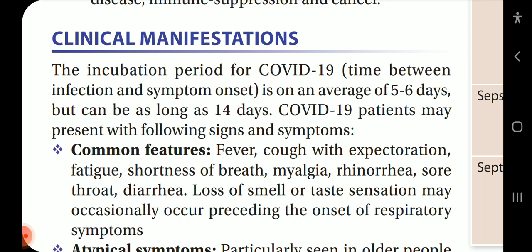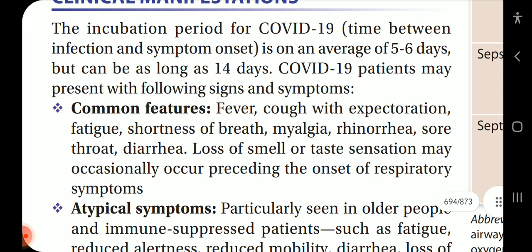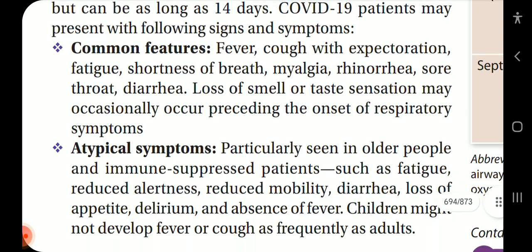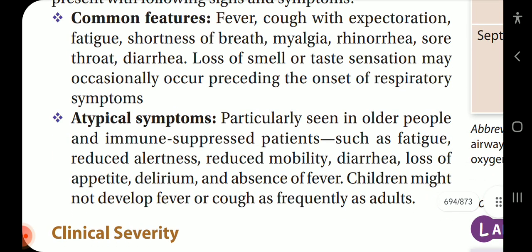The incubation period for COVID-19, the time between infection and symptom onset, is on an average of 5 to 6 days but can be as long as 14 days. COVID-19 patients may present with the following signs and symptoms. Common features: fever, cough with expectoration, fatigue, shortness of breath, myalgia, rhinorrhea, sore throat, diarrhea. Loss of smell or taste sensation may occasionally occur preceding the onset of respiratory symptoms.